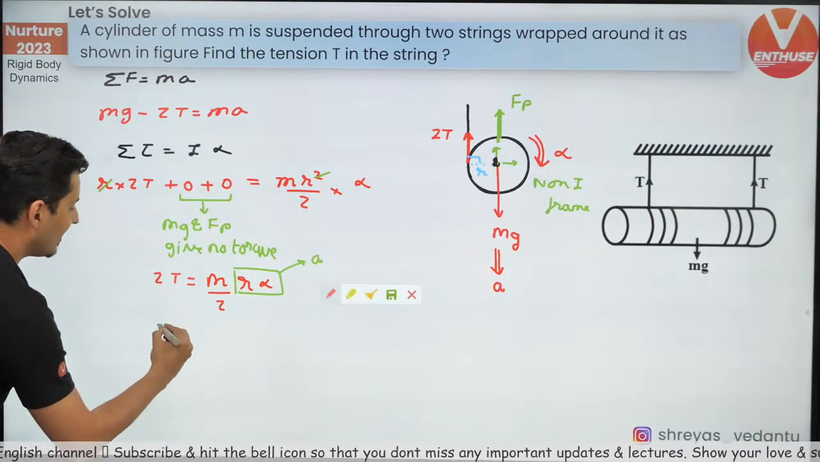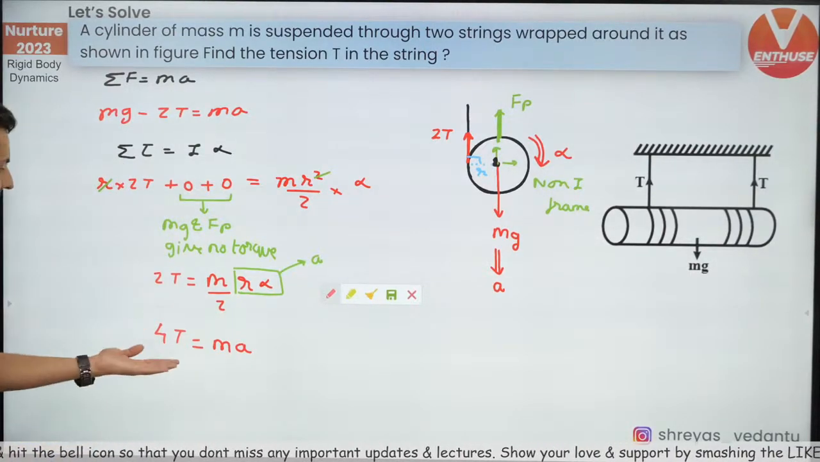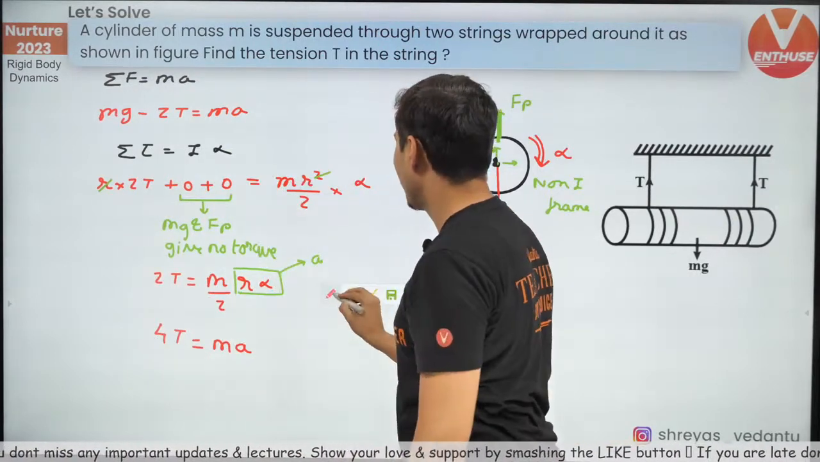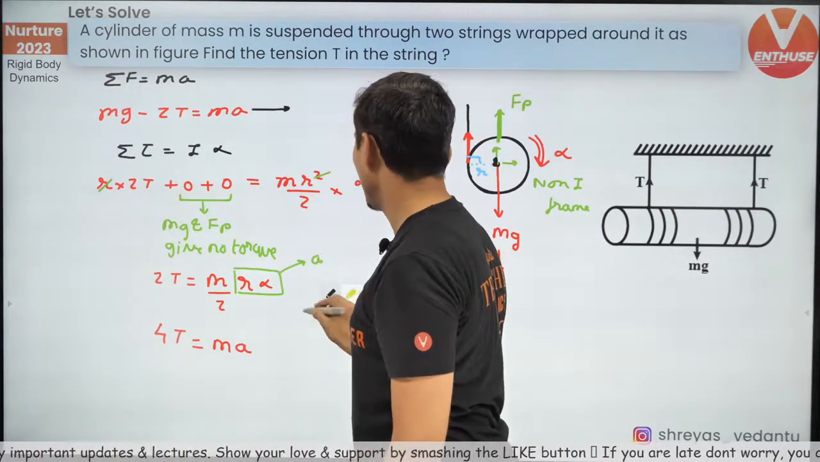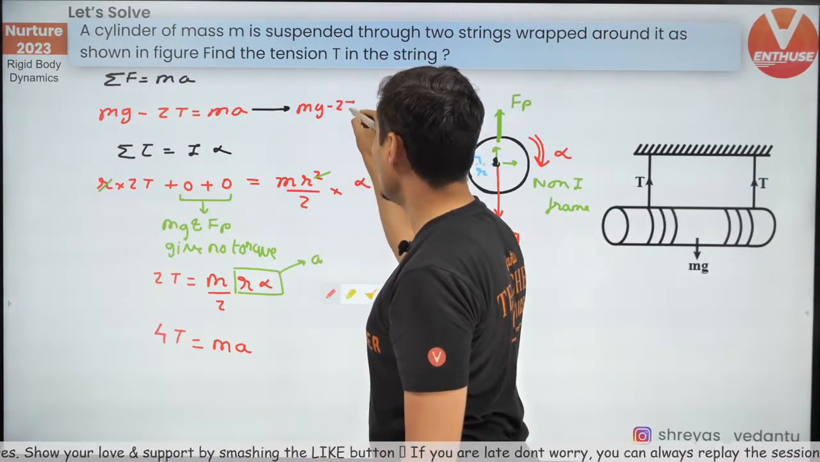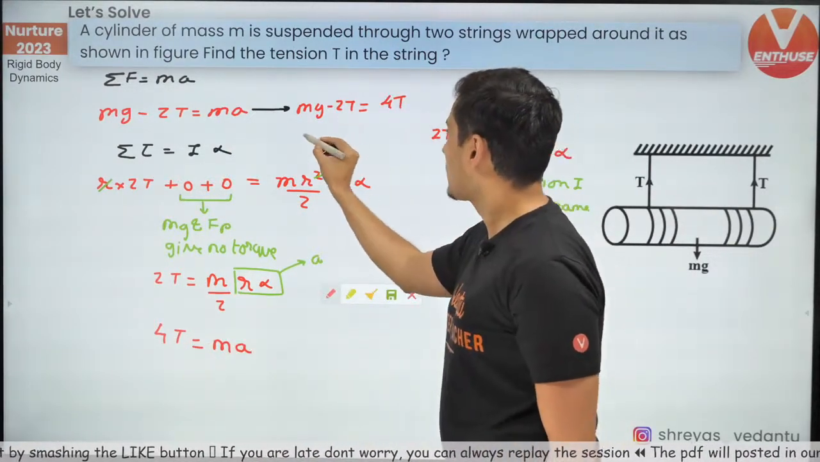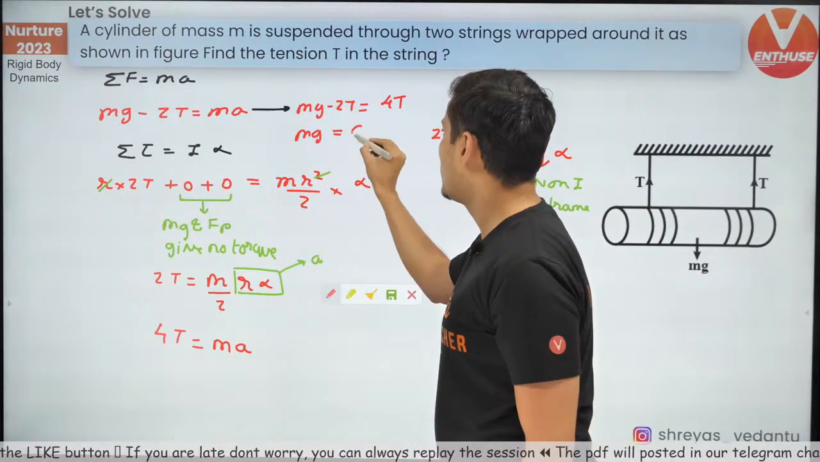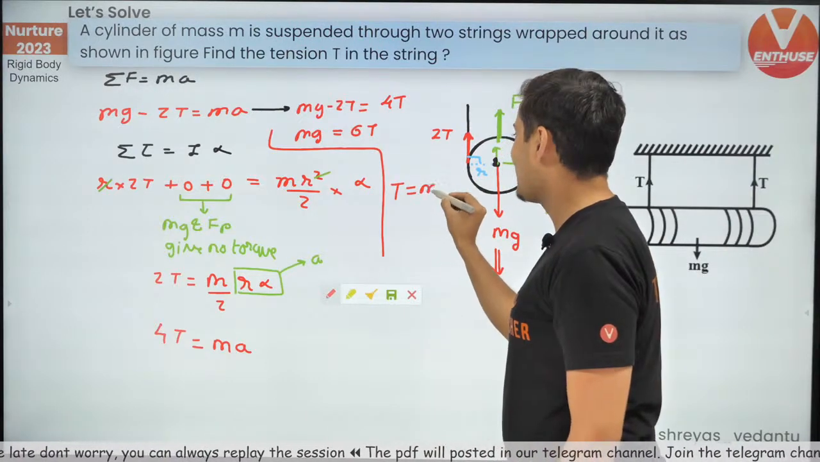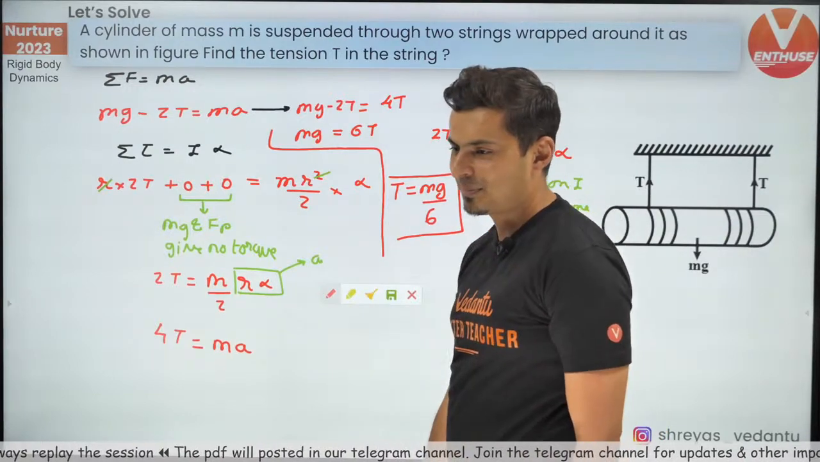So next step, I'll just take this 2 over here. So 4T will be m into A. I think I have solved most of the question now. Just take this MA and put it over here and see what do we get. So we will get mg minus 2T is equal to ma, but ma is equal to 4T. So mg is equal to 6T. I think I'm lacking space, but tension will be nothing but mg by 6. That's the final answer. Done.